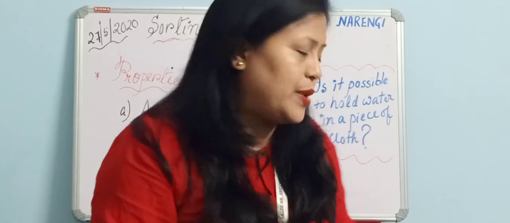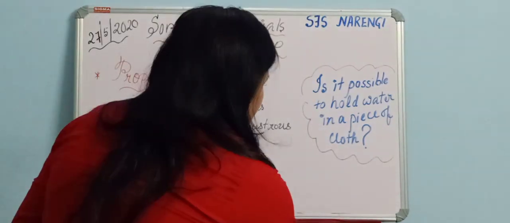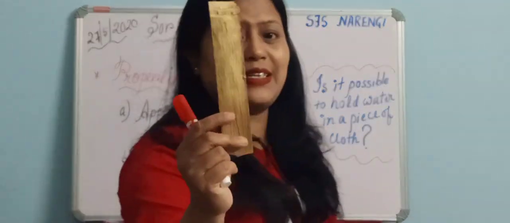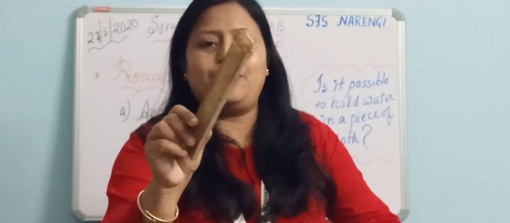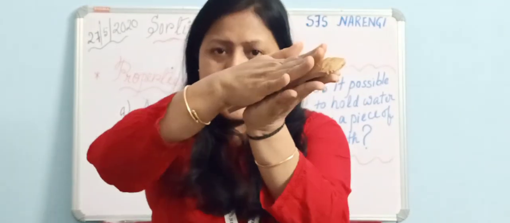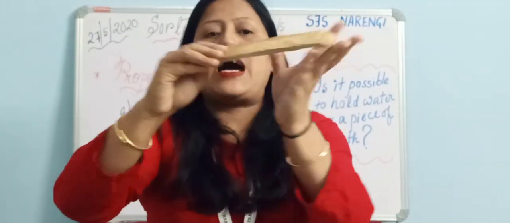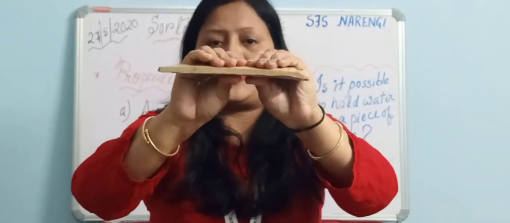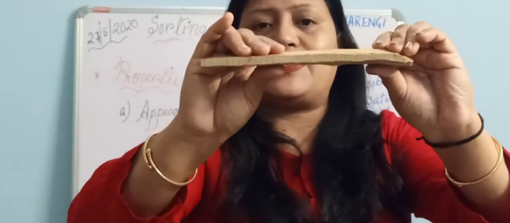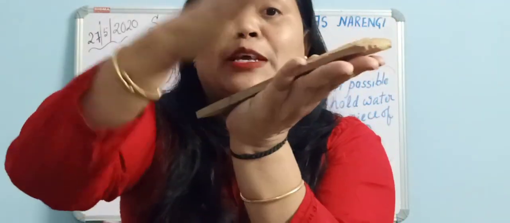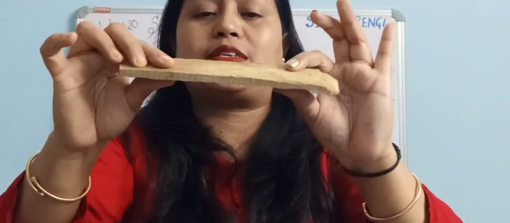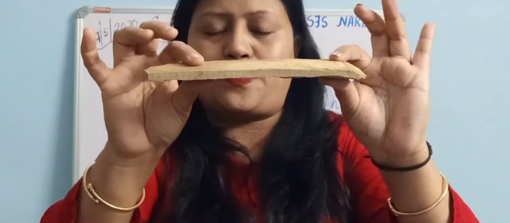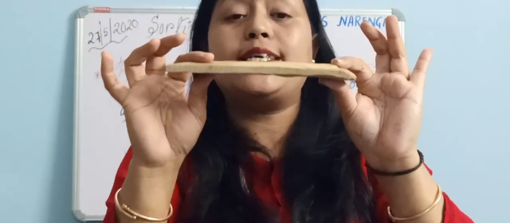So I have an example here. Suppose I take this wood as an example for the hard object. Now is it possible for me to press this? Am I able to press this? No, this is not getting compressed, you see. This is as it is. Rather, I am feeling pain while I am trying to press it. It is not at all compressible. I cannot compress. So it's a hard object.